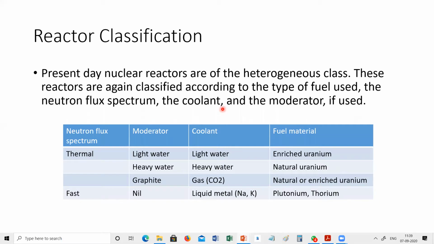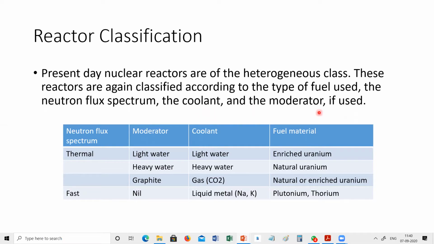The coolant used, whether the coolant is H2O or normal water or heavy water, that is D2O, deuterium based water, or whether it is using a liquid metal, or whether it is using a gas as a coolant. Coolant means it is just exchanging whatever heat is developed in the reactor to the heat exchanger.